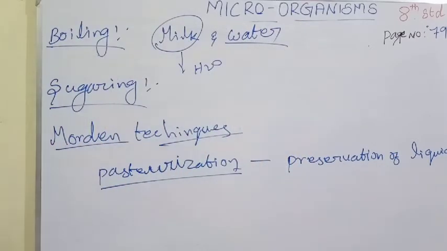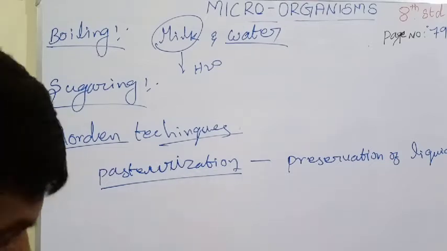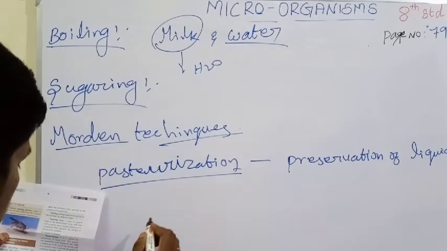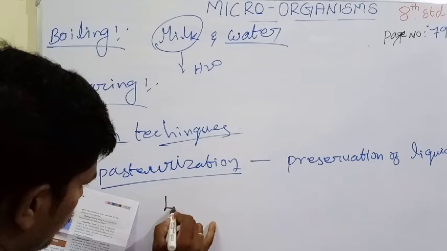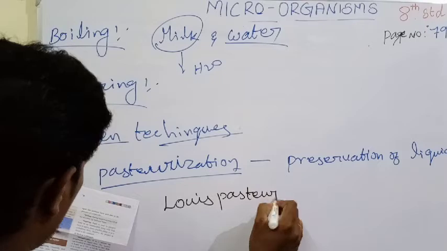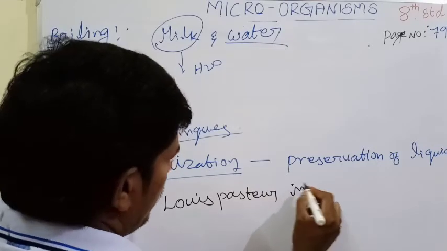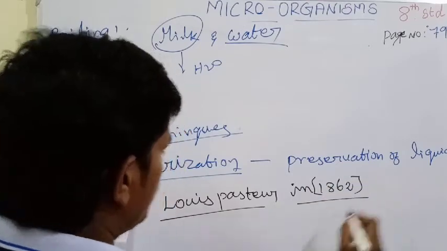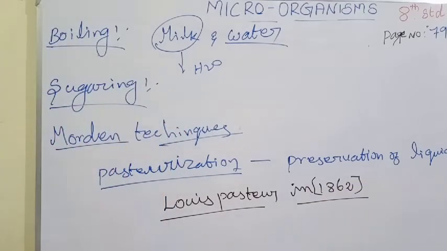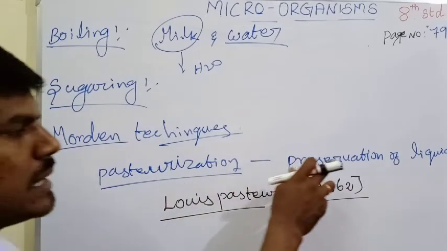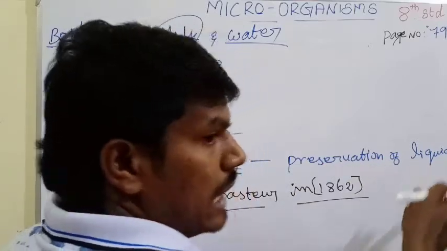This is preservation of liquid food. This method was invented by Louis Pasteur. This is who discovered the pasteurization process, that person is Louis Pasteur, in 1862. That scientist first introduced the pasteurization process, which means the preservation of liquid food.